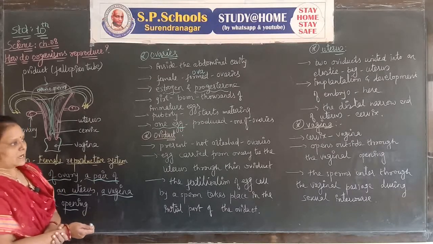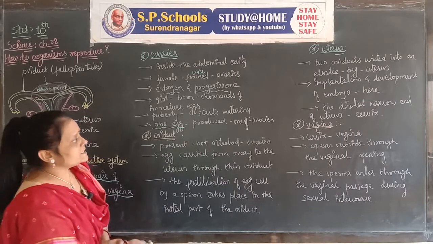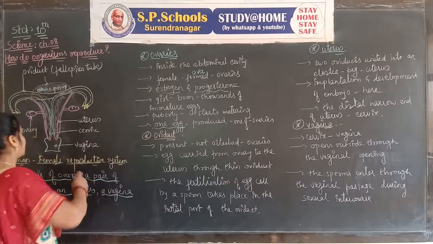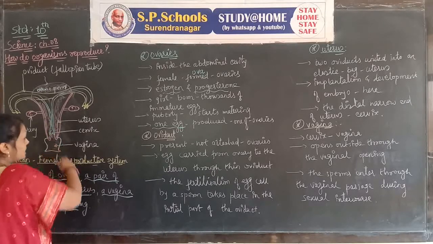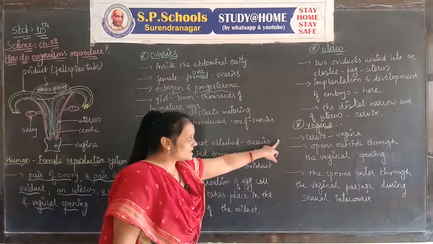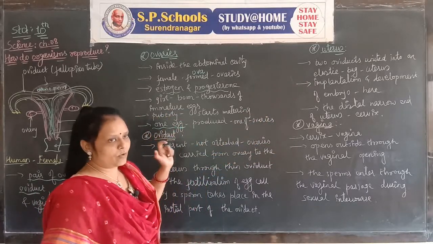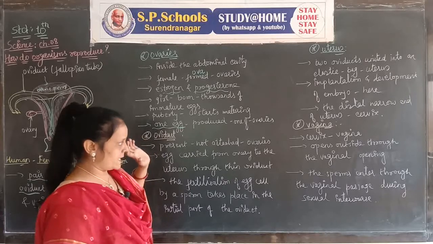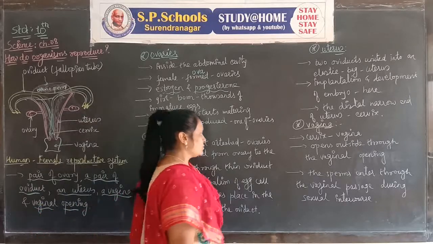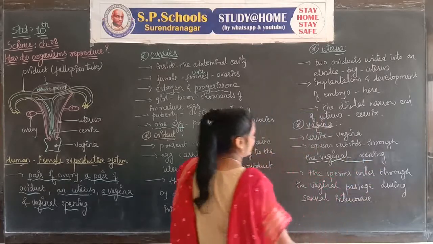The distal narrow end of the uterus is called the cervix. Through the cervix, the uterus opens into the vagina. The uterus opens outside through the vaginal opening.